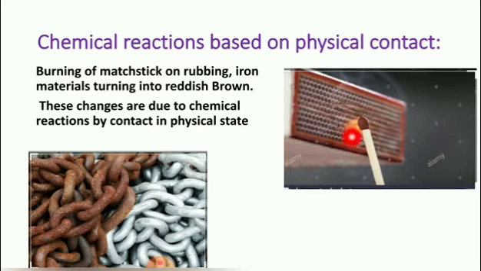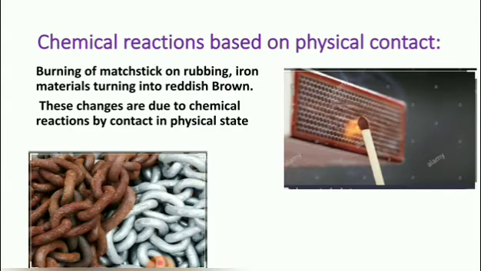That is, a matchstick is rubbed on the matchbox. What will happen? A chemical reaction takes place to form heat, light and smoke. So a matchstick rubbed on a matchbox, that is physical contact, causes a chemical reaction to form heat, light and smoke. This is a chemical reaction based on physical contact. Similarly, when iron material is in contact with water, that is physical contact, yes, due to the chemical reaction, the iron material turns reddish brown.